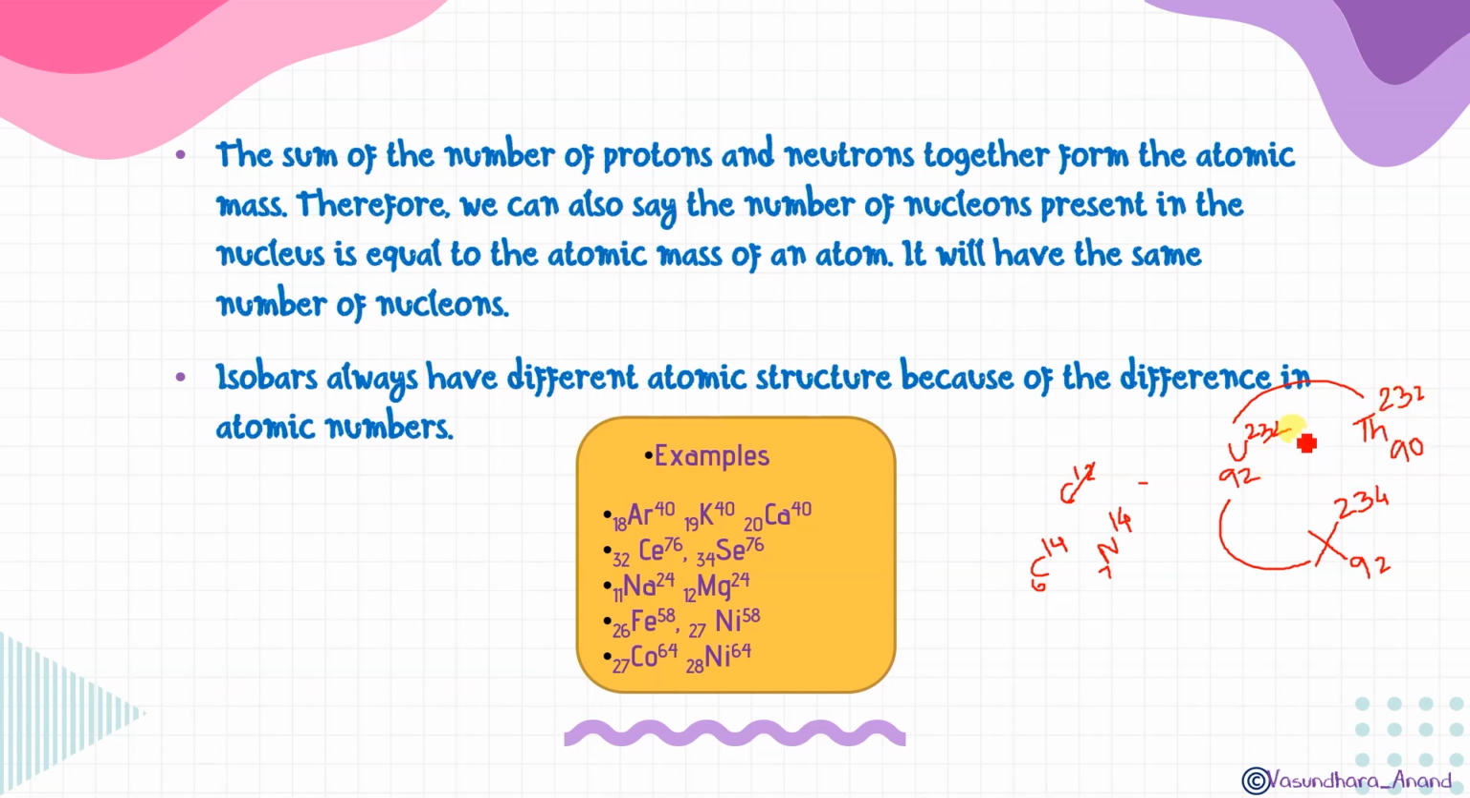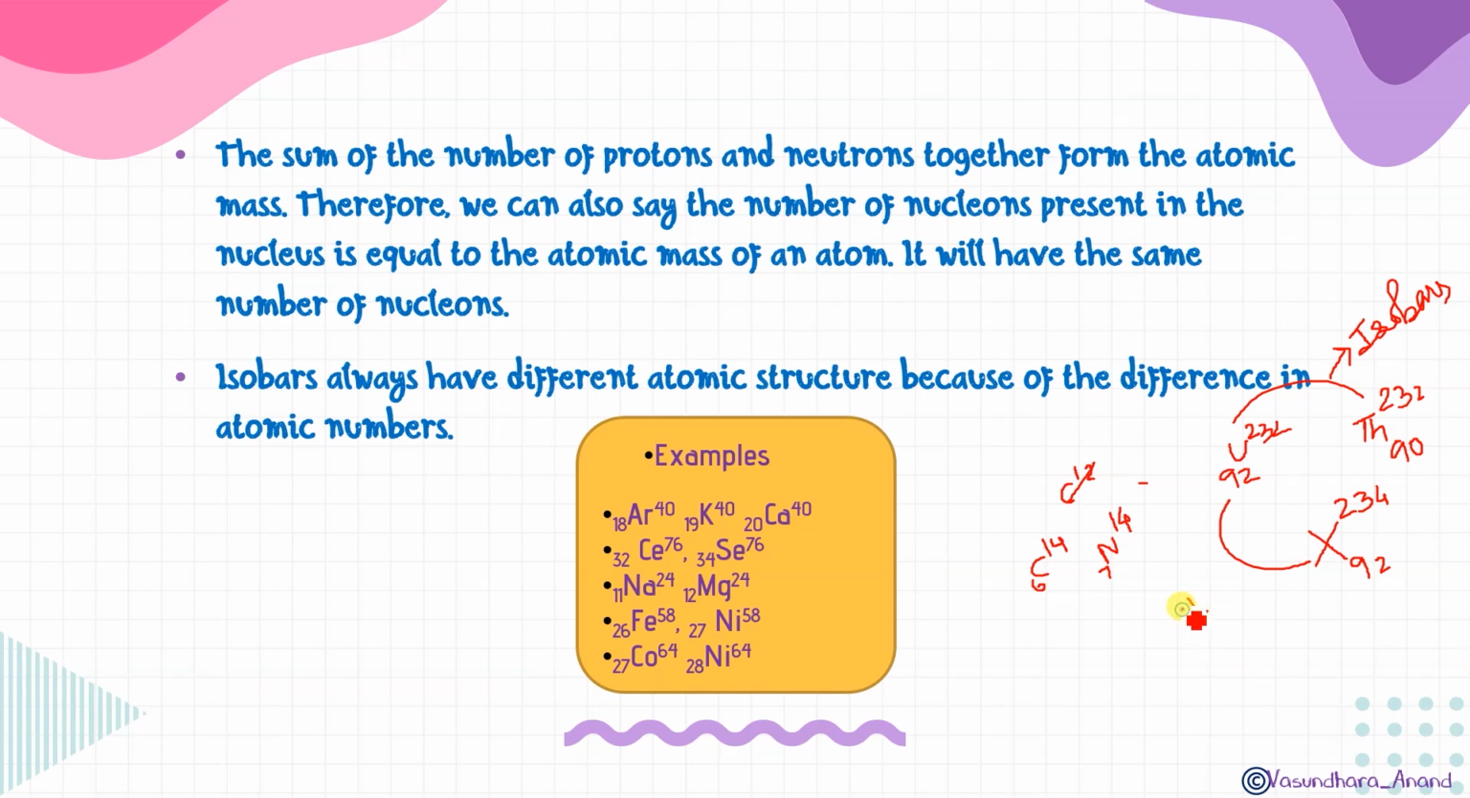That means the mass number is the same. So uranium and thorium will be isobars, isn't it? And if I'm asking about this, you can see atomic number 92, atomic number 92. Same atomic number, so they must be isotopes.